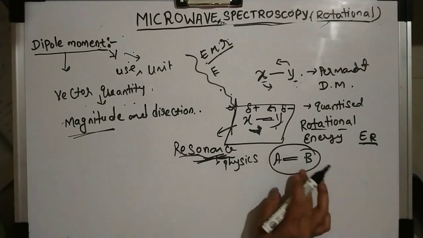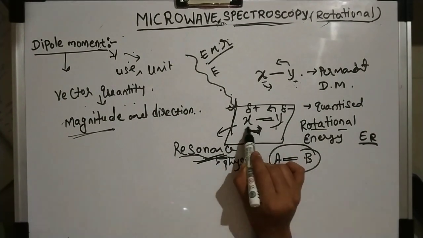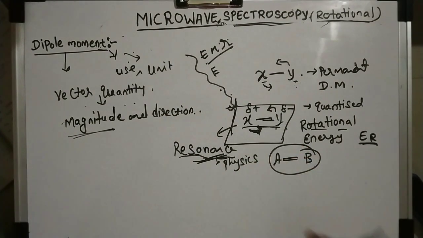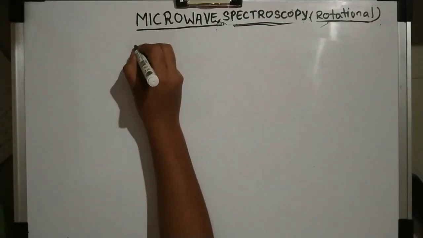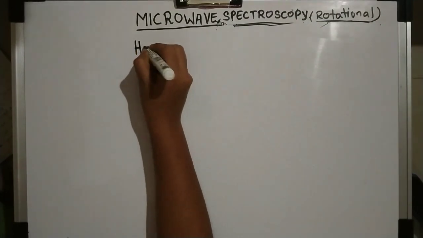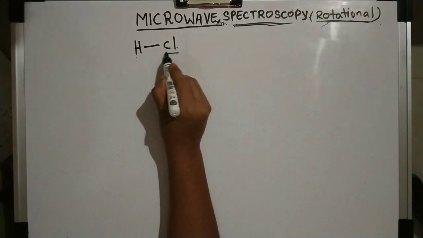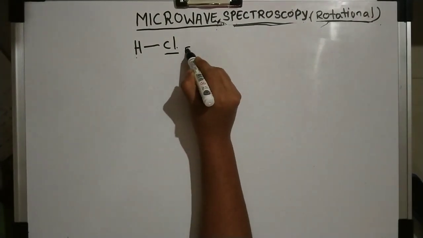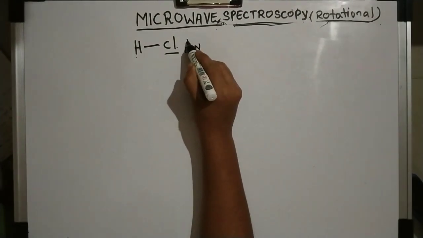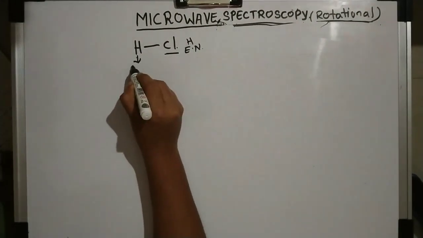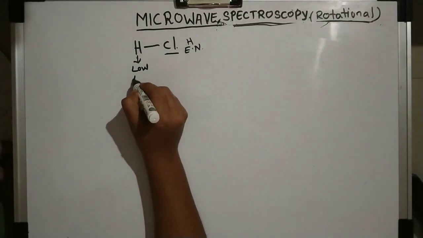So let us try with an actual example, not by taking XY. Let us consider the example H–Cl. Here Cl has a high electronegativity and H has a low electronegativity.